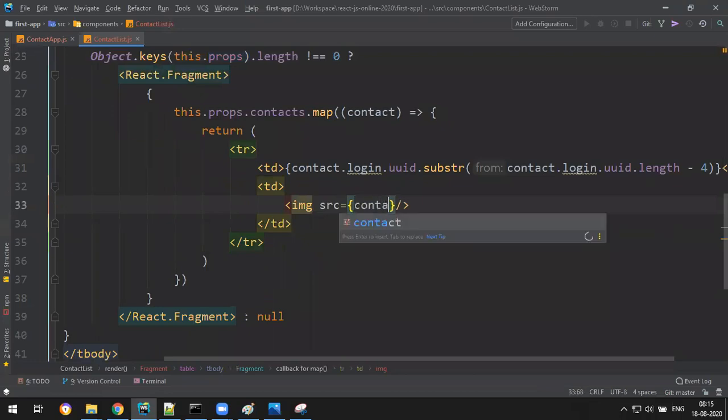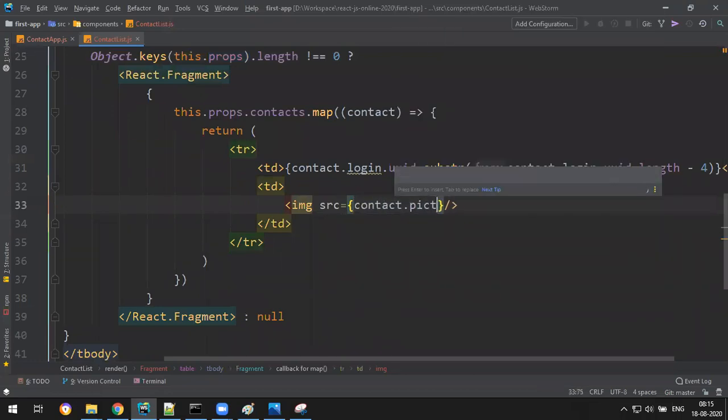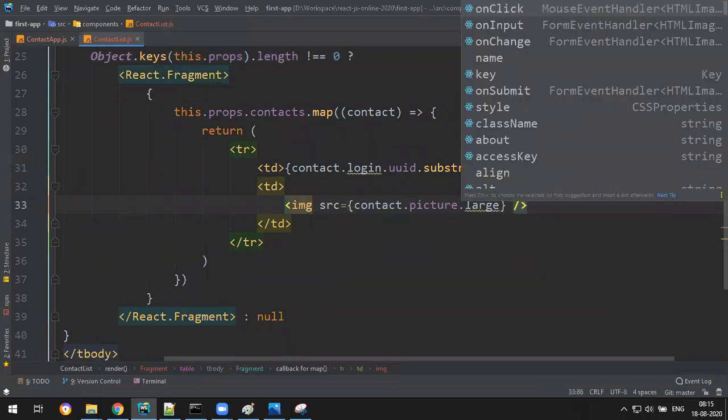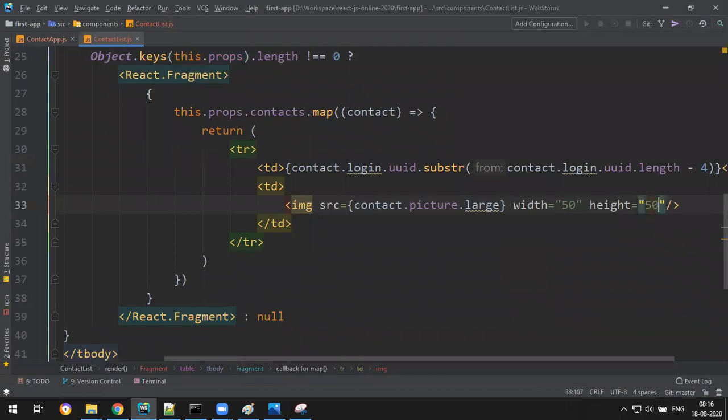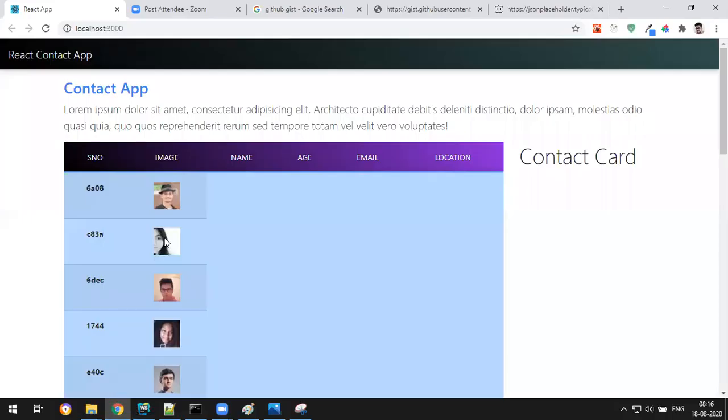So let me write the image src. What is that? contact.picture.large. We have done this data already. Any class? No. Width just 50 pixels and height also just 50 pixels. Large, correct spelling. Yeah, I got the image.